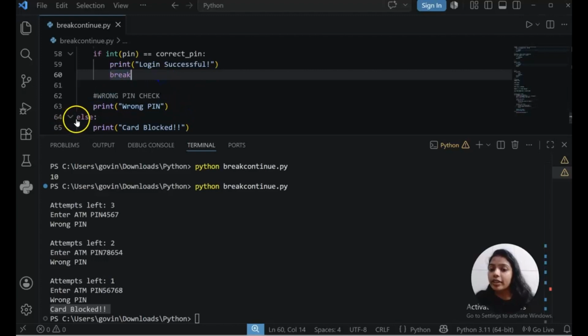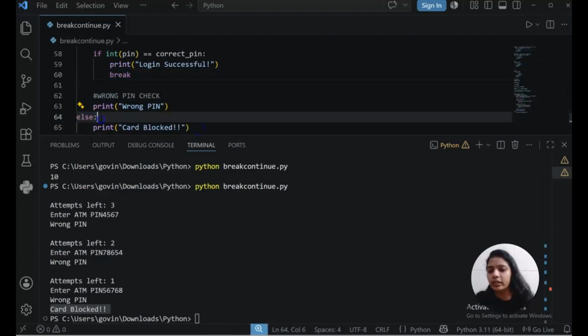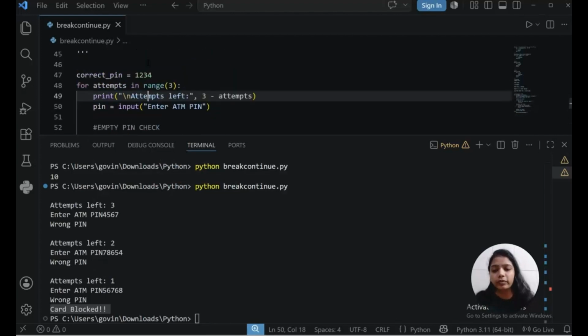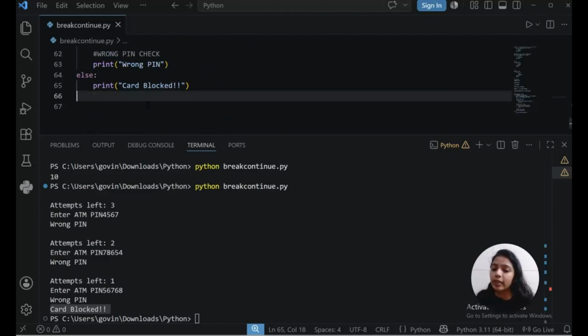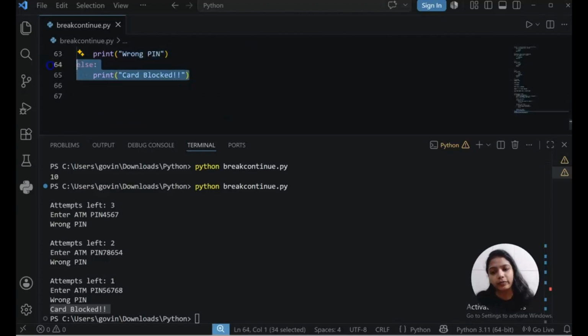And then it goes to this else, which is the else for loop. When the for loop ran completely, it blocks the card, because the for loop completed its task 3 times and in all the 3 times it was not able to get the correct pin. So that's why card blocked.